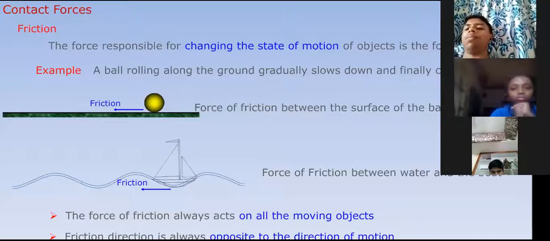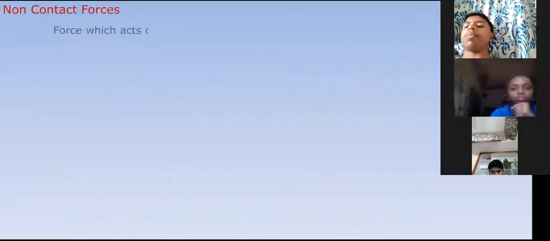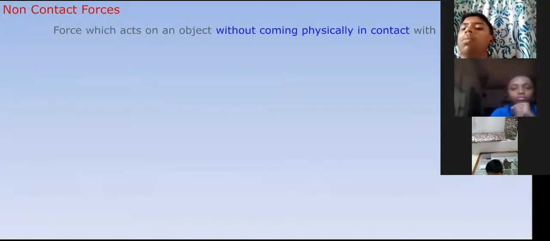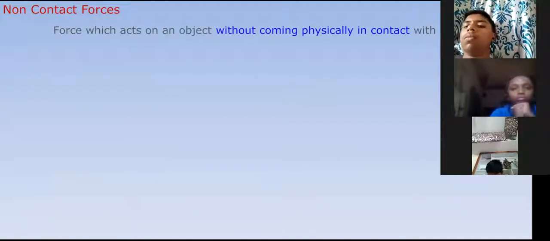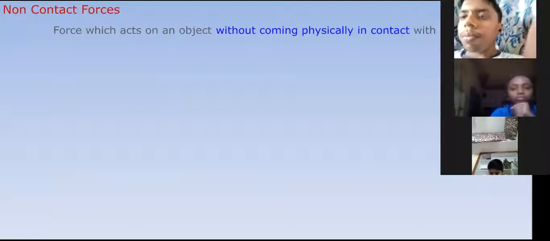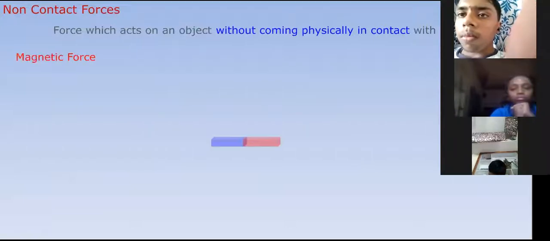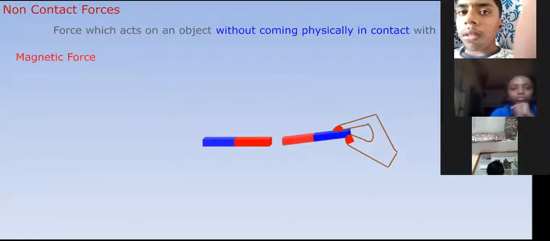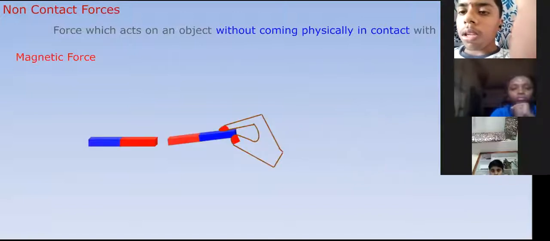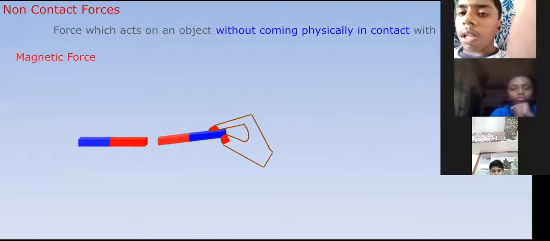The next one, non-contact force. Without any physical contact, there is no physical contact. Example, magnetic force. See here, there is no contact between these two objects.